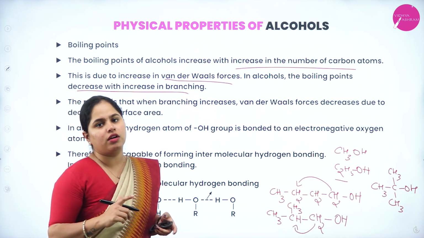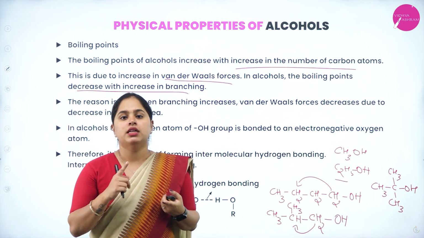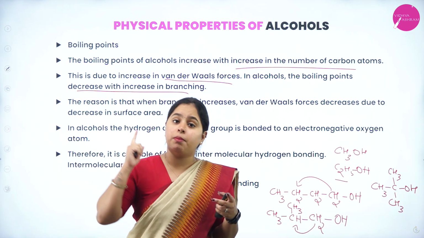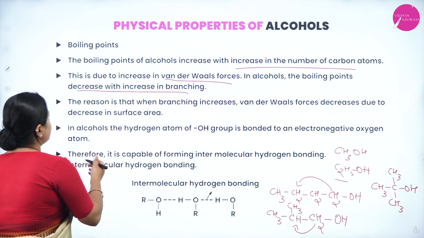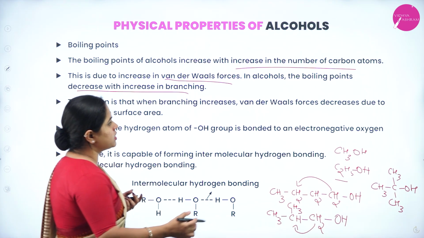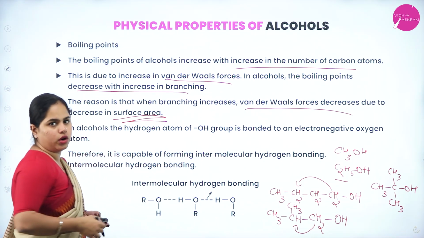alcohol then. So what you have to remember, under boiling point, when the number of carbon atoms increases, the boiling point increases, and when the branching increases, boiling point decreases. Right? Okay. Now the reason is that when branching increases, van der Waals force decreases due to decrease in surface area. This is what I discussed now.